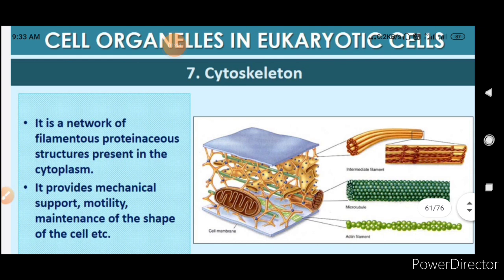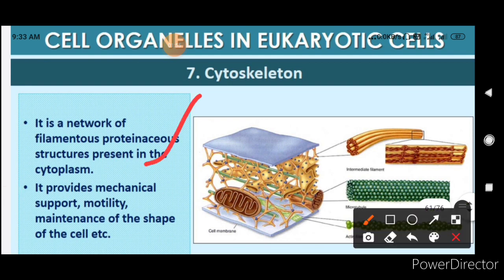Now we'll talk about the cytoskeleton. What is the cytoskeleton? As the name suggests, it gives a skeletal structure to the cell. It is the base of the cell. It is a network of filamentous proteinaceous structures present in the cytoplasm. It provides mechanical support, motility, and maintenance of the shape of the cell.